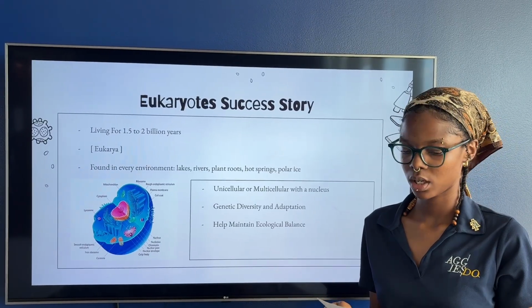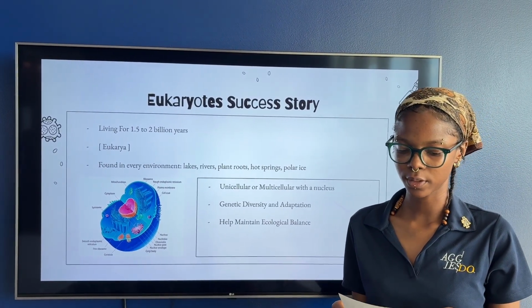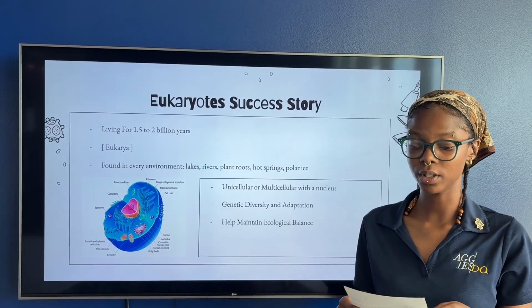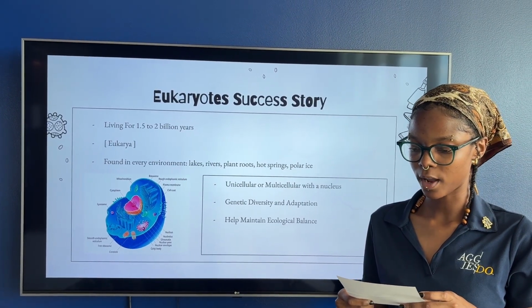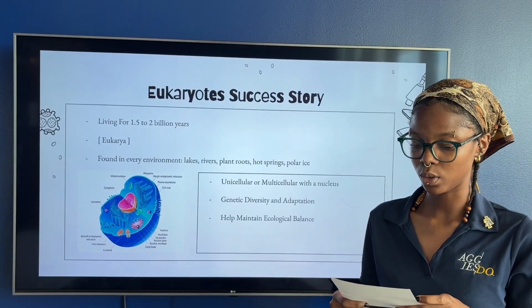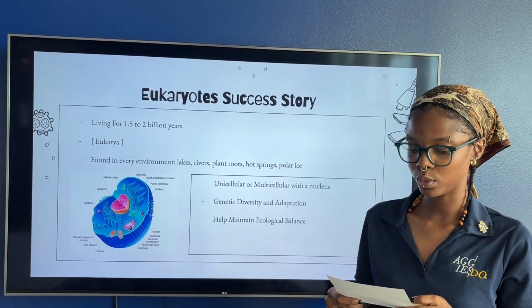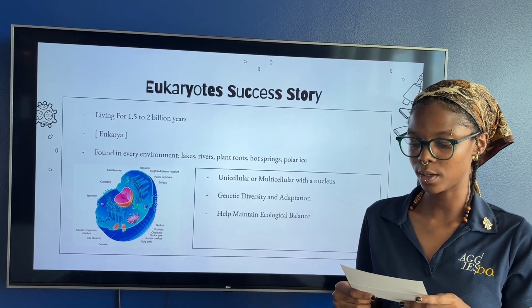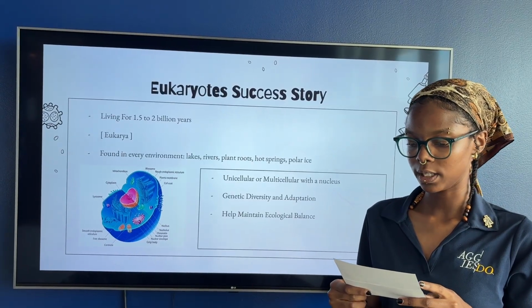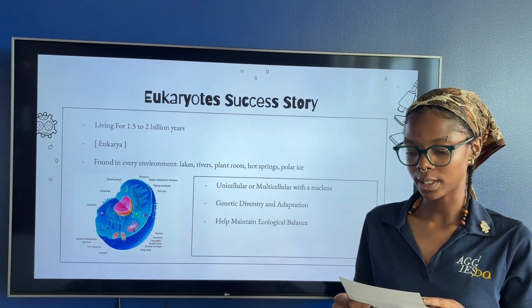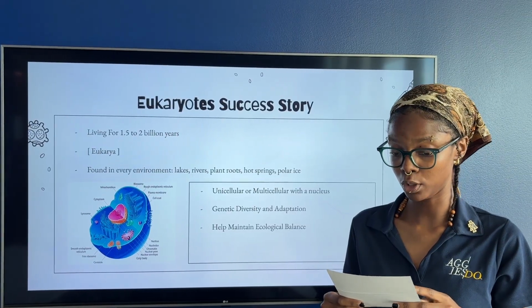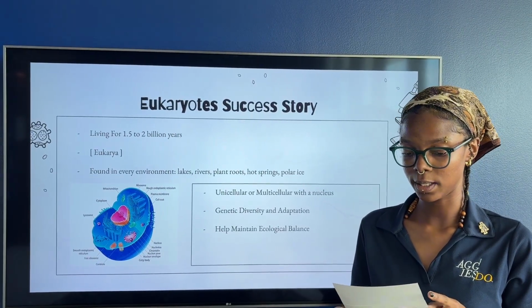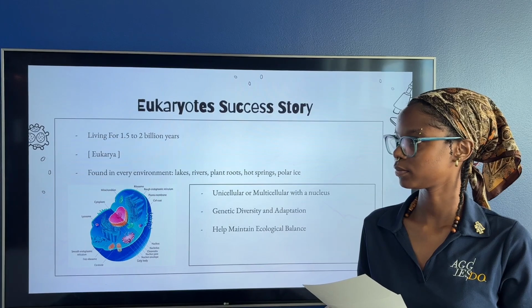Eukaryote success story. Eukaryotes have been living successfully for about 1.5 to 2.1 billion years. They belong to the domain Eukarya and are found in almost every environment, including lakes, rivers, plant roots, hot springs, and even polar ice. Eukaryotic organisms can be unicellular or multicellular, and all have cells with a nucleus, which sets them apart from prokaryotes.